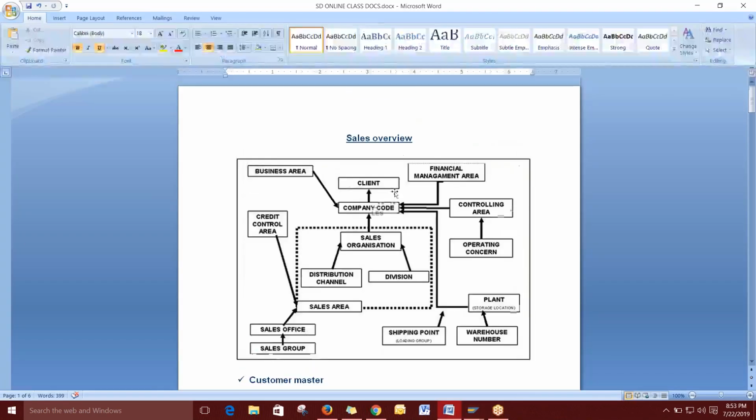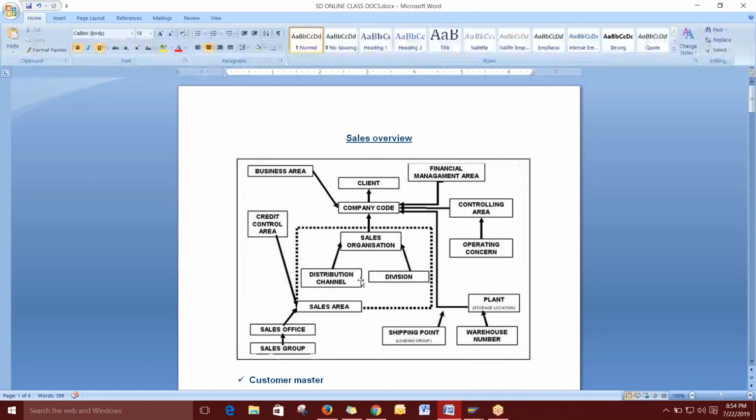First we can see the sales area: how to create it and how to assign it. We are not going to give any particular code or name for the sales area. The combination of sales organization, distribution channel and division is a sales area. When we combine all three in a single place, that is called a sales area.